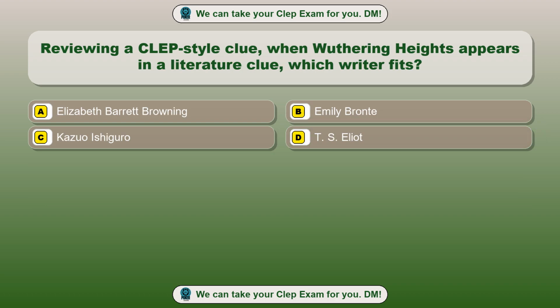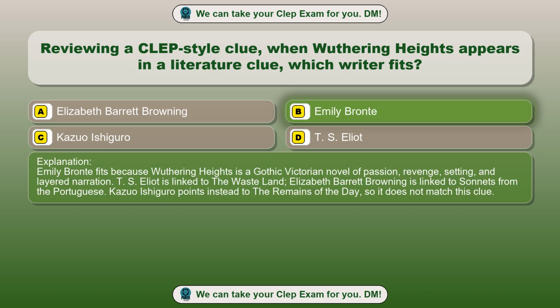Question 8. Reviewing a CLEP-style clue, when Wuthering Heights appears in a literature clue, which writer fits? Option A. Elizabeth Barrett Browning. Option B. Emily Bronte. Option C. Kazuo Ishiguro. Option D. T.S. Eliot. The correct answer is option B. Emily Bronte. Emily Bronte fits because Wuthering Heights is a Gothic Victorian novel of passion, revenge, setting, and layered narration. T.S. Eliot is linked to The Waste Land, Elizabeth Barrett Browning is linked to Sonnets from the Portuguese. Kazuo Ishiguro points instead to The Remains of the Day, so it does not match this clue.